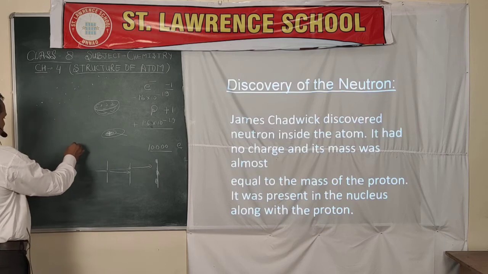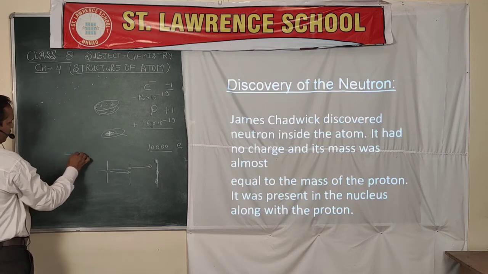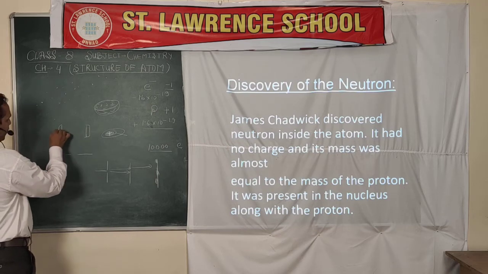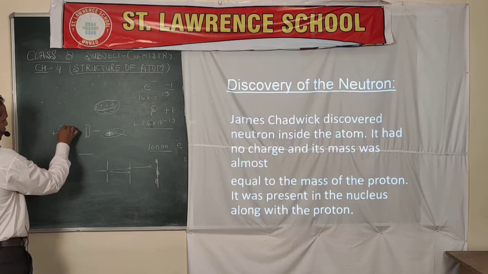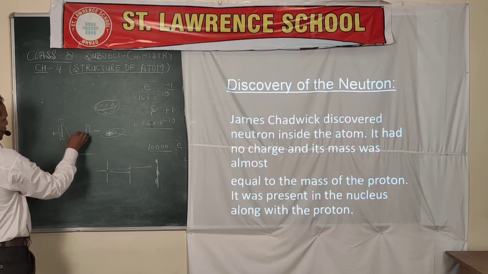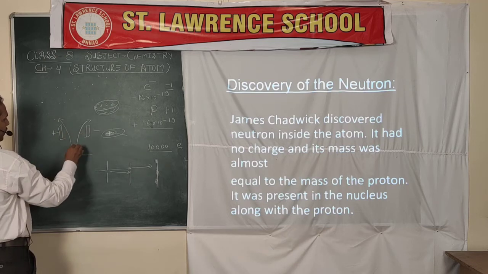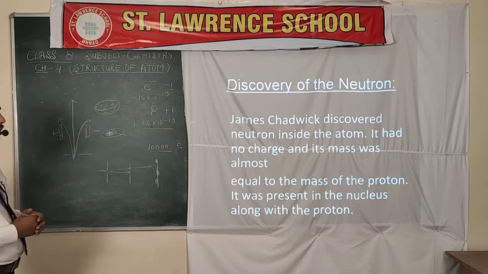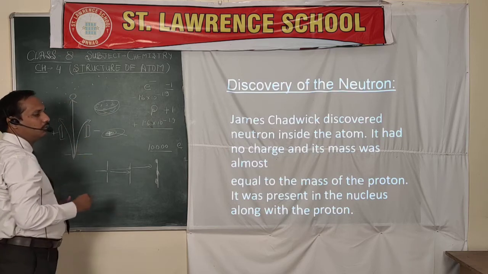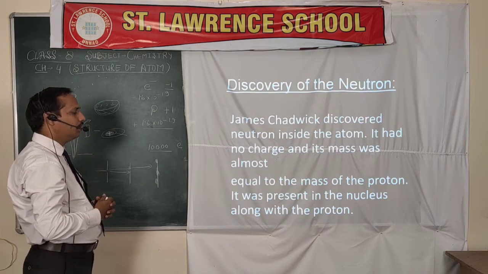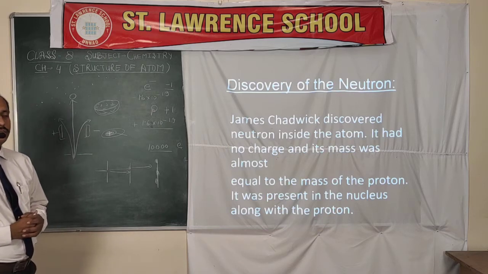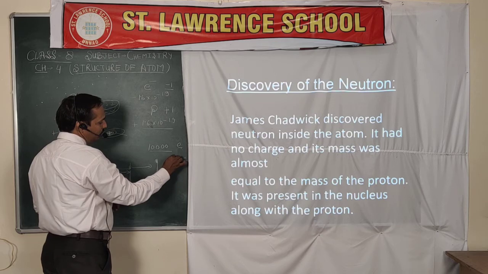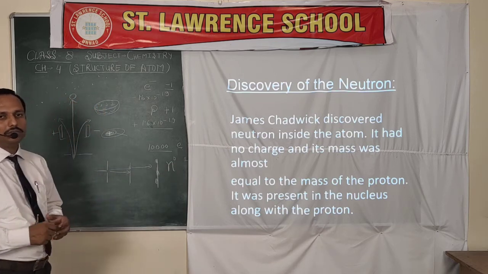With one positive side and one negative side, he found some rays going to this side and some to that side, but some of the rays were going directly. So he said there are some particles that are neutral in nature, and due to its neutral nature, it was termed the neutron, which has no charge, and it was termed N.